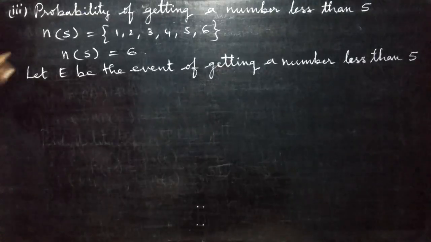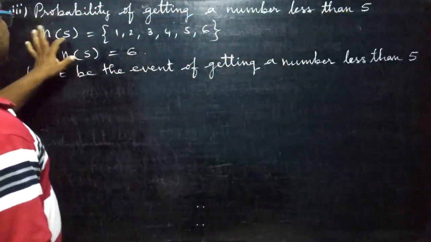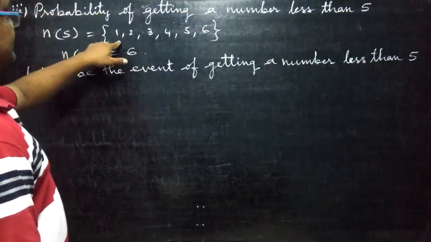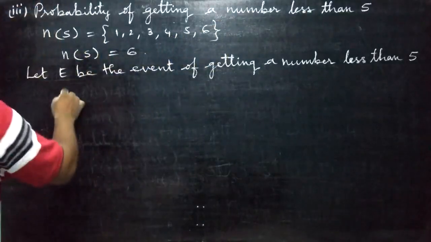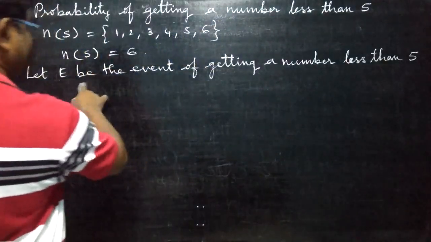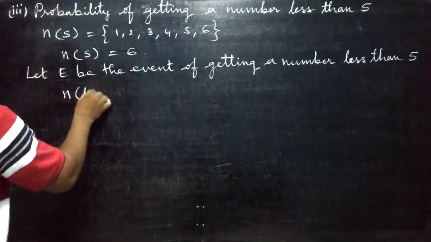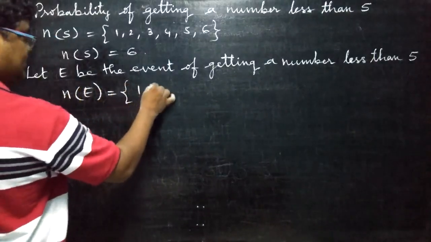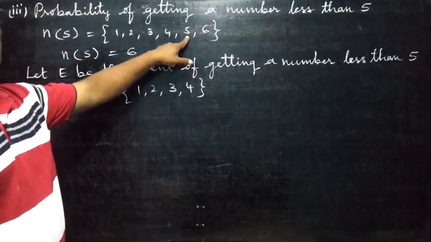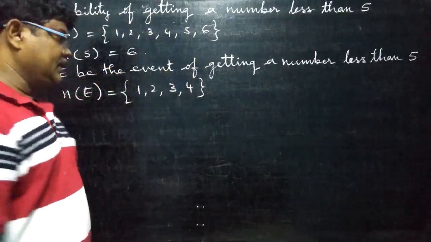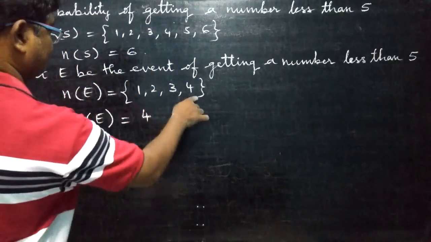Now third bit. Probability of getting a number less than 5. We know the sample space of a die thrown once: 1, 2, 3, 4, 5, 6. Less than 5. So let E be the event of getting a number less than 5. So N of E, less than 5 means 1, 2, 3, 4. That's all. 5 will not be there. Less than or equal to means then 5 also you have to write. Keep in mind, read properly. So N of E, how much did we get? 4 ways, 4 chances.